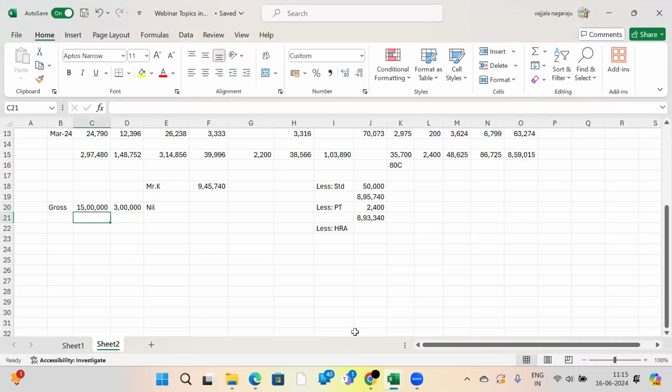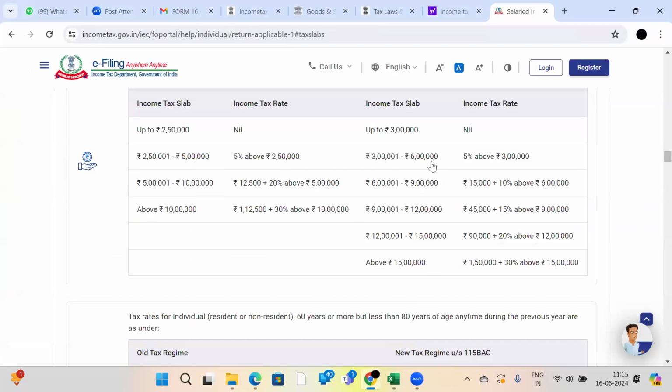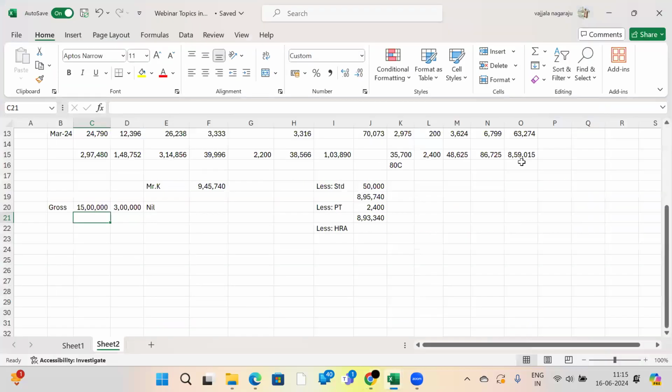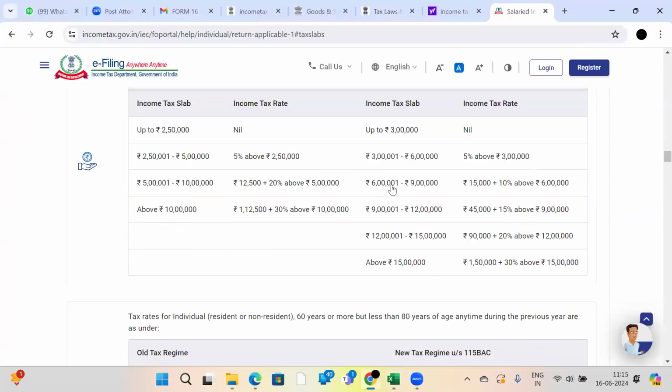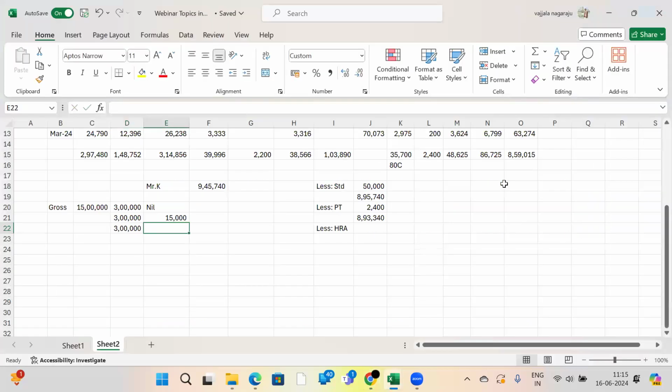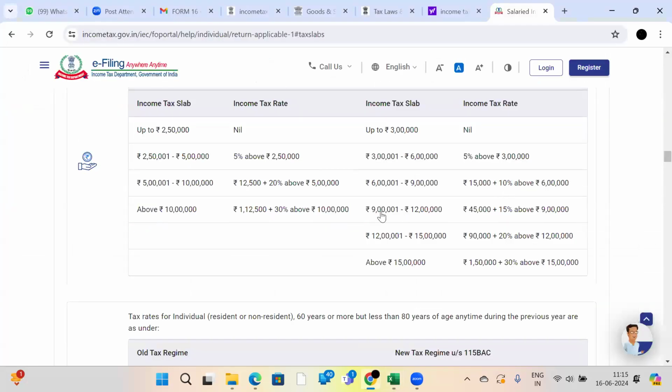Up to 3 lakhs nil. Next, 3 lakh 1 rupee to 6 lakhs, 5%. That means on the next 3 lakhs, 5%, which is 15,000. Next, 6 lakhs 1 rupee to 9 lakhs, which is 3 lakhs, 10%. What is the income completed here? 9 lakhs. Next, 9 lakh 1 rupee to 12 lakhs, that means 3 lakhs. What is the tax rate? 15%.